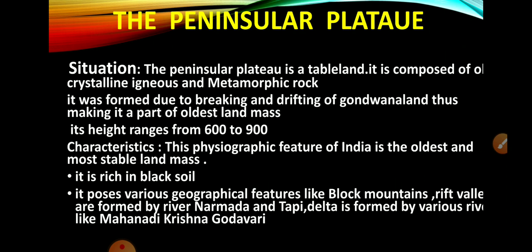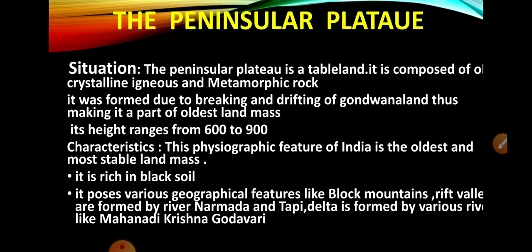And it is formed due to the breaking and drifting of Gondwana land, that's why it is known as the oldest landmass. Its height ranges from 600 to 900. So what are the characteristics of this plateau region? This physiographic feature of India is the oldest and most stable landmass, and it is rich in black soil.